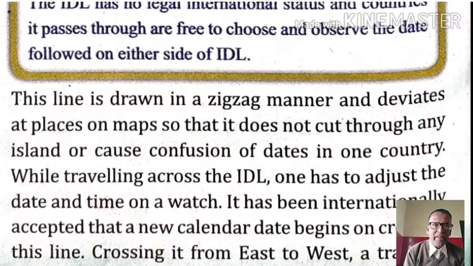So in this way we have seen something about longitudes, some important longitudes, which is the only one as such, that is 0 degree longitude, also known as prime meridian, and on the basis of that we have eastern hemisphere and western hemisphere, and some other features of longitudes like that.